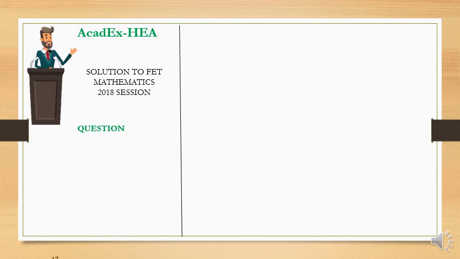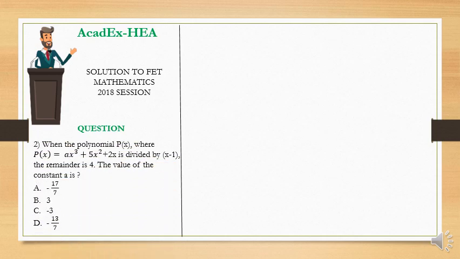The question reads, when the polynomial p of x, where p of x is equal to ax cubed plus 5x squared plus 2x, is divided by x minus 1, the remainder is 4, the value of the constant a is... Now, let's also analyze the question and then solve.